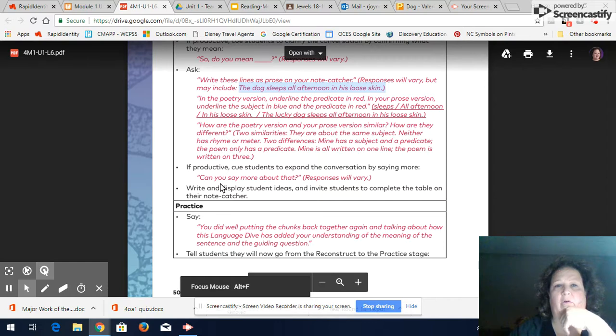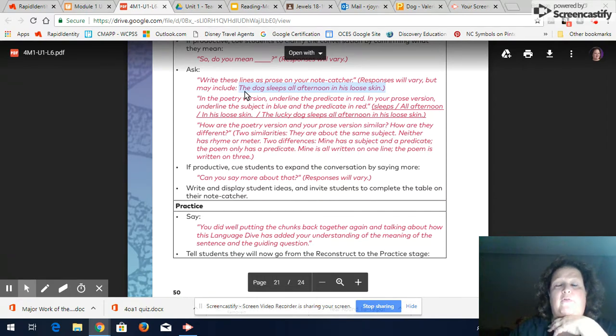All right, so you may have written different versions of this, but if you're going to write the prose version of those three lines, you need a subject. So all you need to do is add the dog, and then of course all afternoon, all and in would need to be lowercase. So if you notice the dog, there's our subject. What does the dog do? Sleeps all afternoon in his loose skin. It's just that simple. So now we have a complete sentence that is actually prose that compares to the poem.